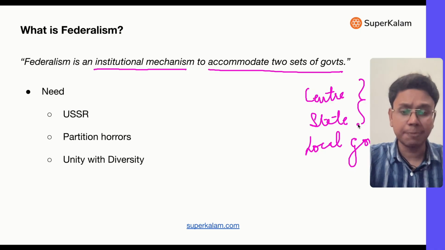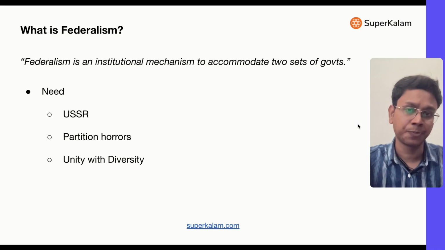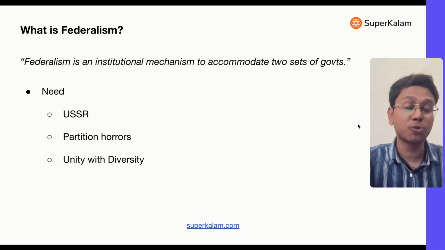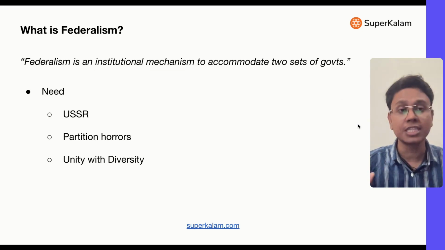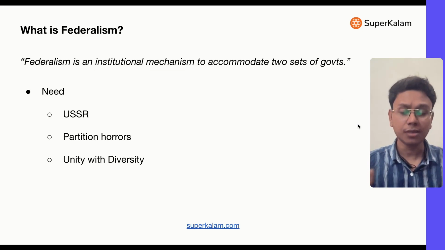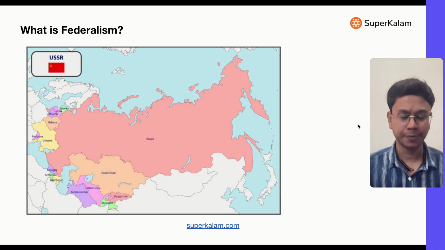Now, the concept which is important to be understood here is why this kind of a structure is needed. Your NCERT very nicely talks about it. This why part becomes important from conceptual understanding also, because concepts become the basis of polity in the UPSC exam. So before starting why, I want to tell you one story.